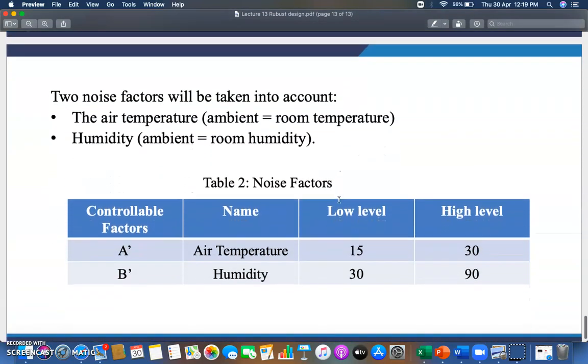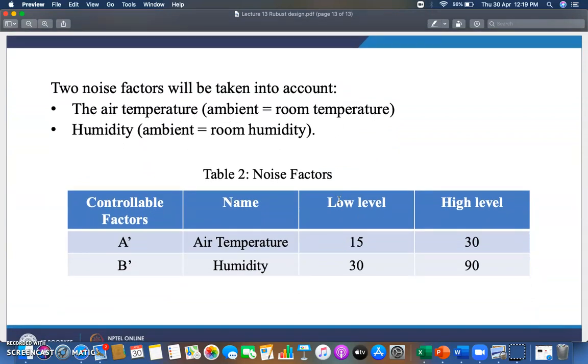What are the noises that we will see? There are two noise factors which will be taken into account. First is air temperature, which is ambient or room temperature. Next is humidity, which is ambient or room humidity, okay. So you have to counter these whenever you are painting that car. Number one, air temperature should be between 15 to 30. Means the air temperature should always be between these levels, okay.